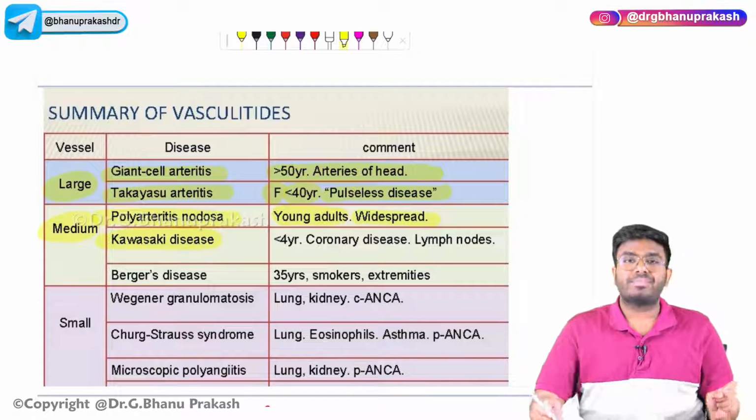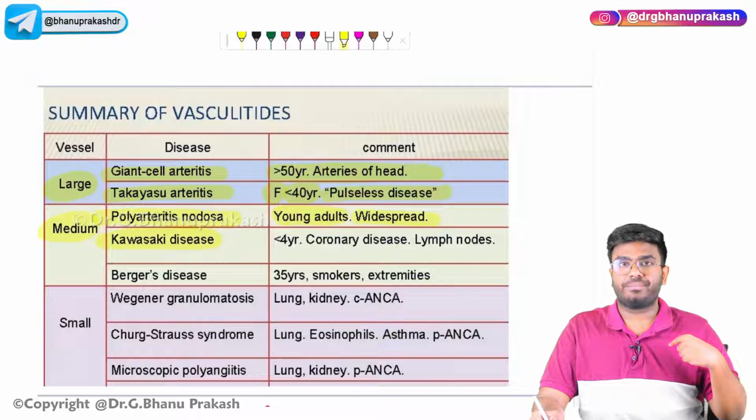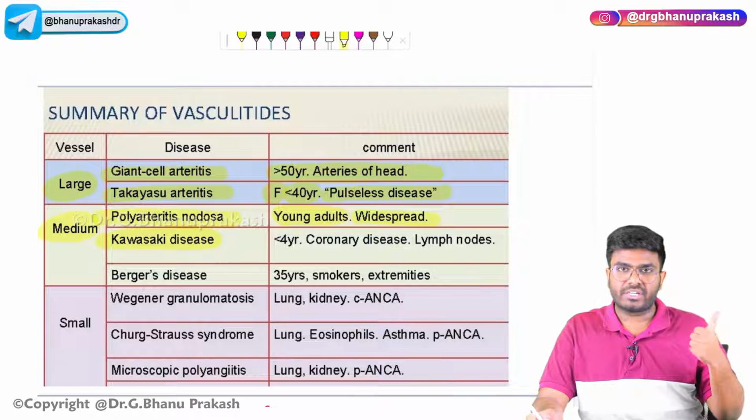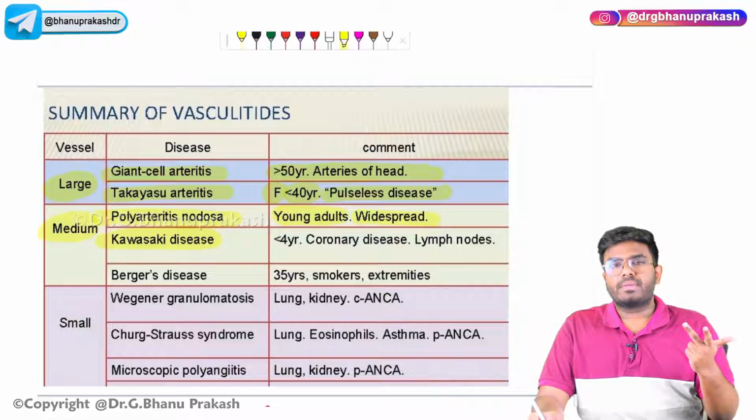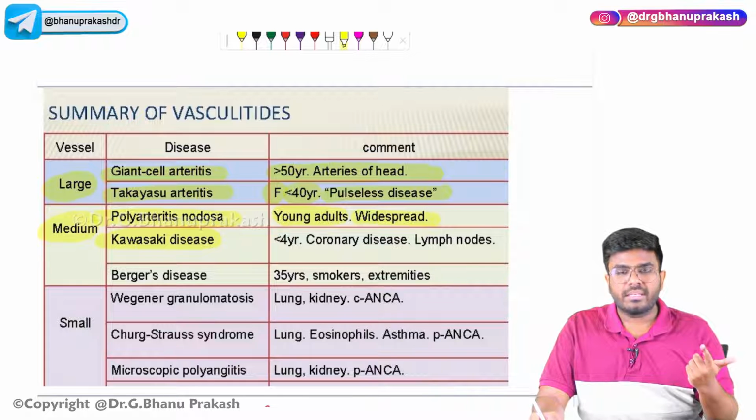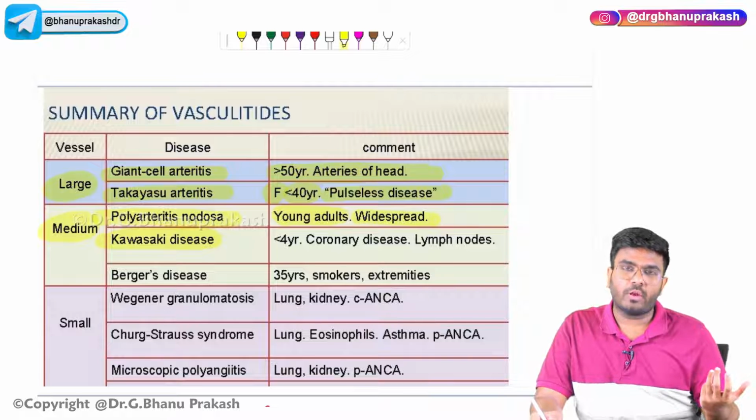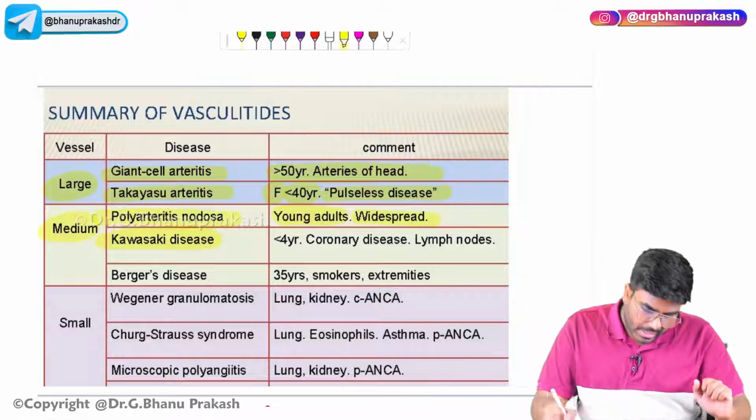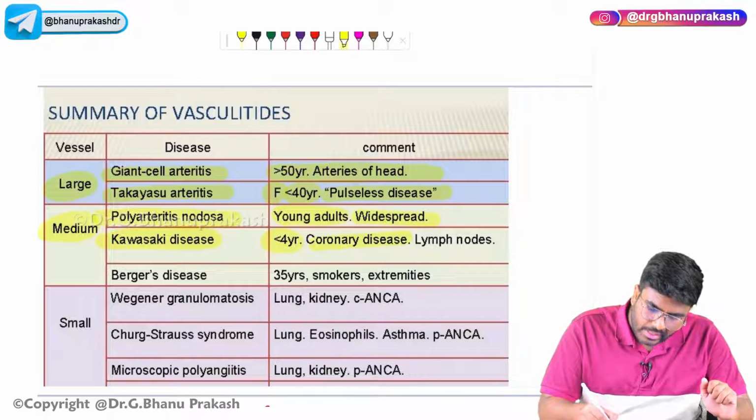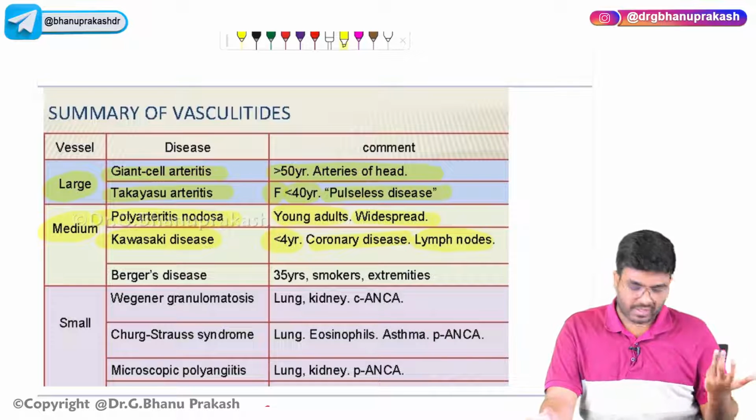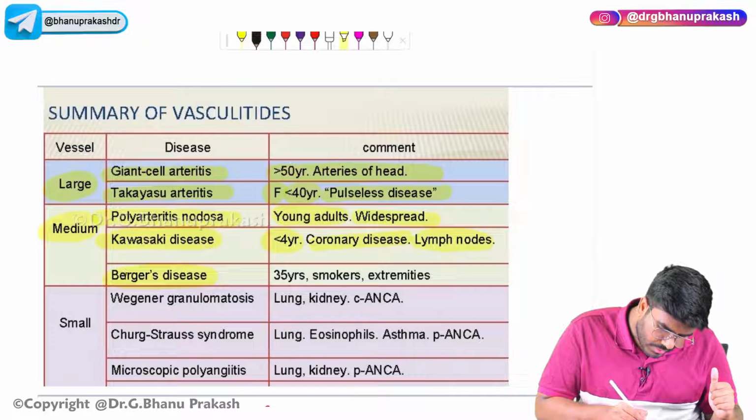And Kawasaki disease: children less than 4 years of age, coronary arteries are going to be affected. There is a risk of myocardial infarction. Diagnosis, CRASH: C for conjunctivitis, R for rash, A for adenopathy, S for strawberry tongue, H for hand and foot involvement. Kawasaki disease is seen in children less than 4 years of age, coronary arteries are affected, and multiple lymph nodes are also affected, and myocardial infarction can be seen.